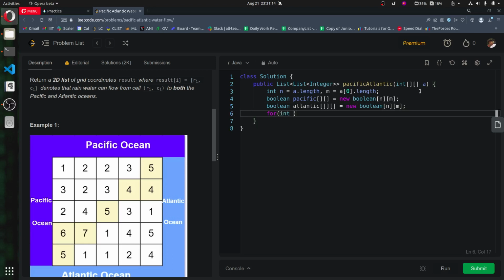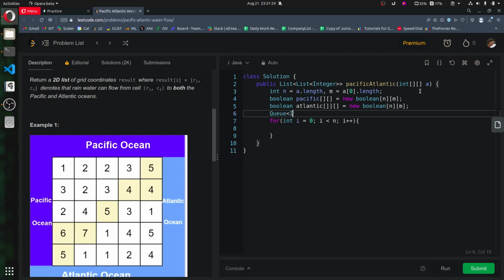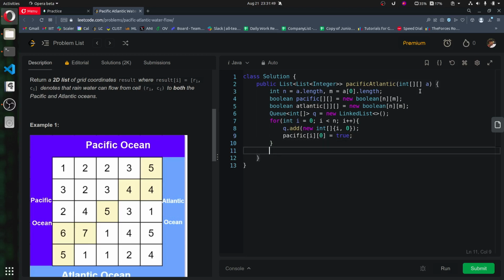For all the cells in the first row and the first column, we will enter them in our queue, a queue of integer array type. It will be q.add(new int[]{i, 0}), and pacific[i][0] would be true because these cells are reachable by the Pacific Ocean.